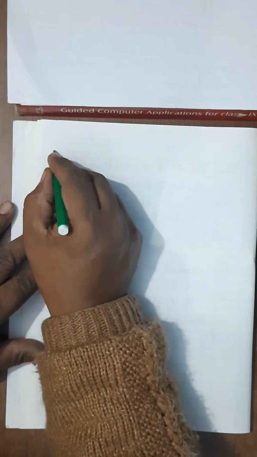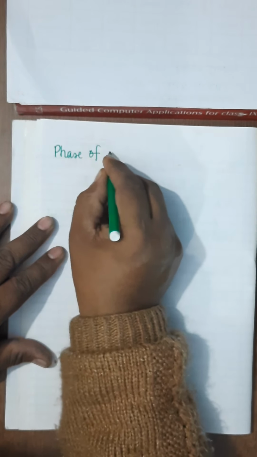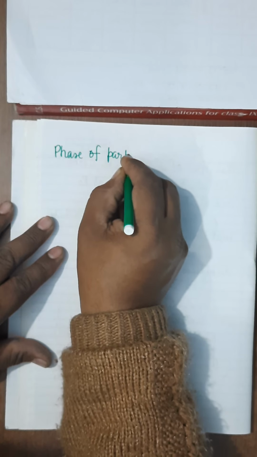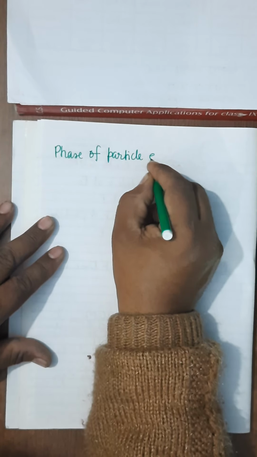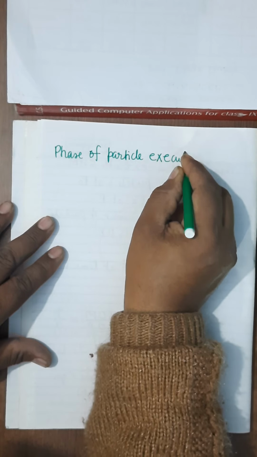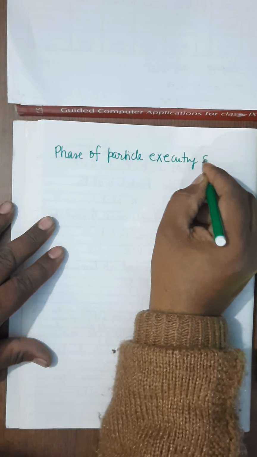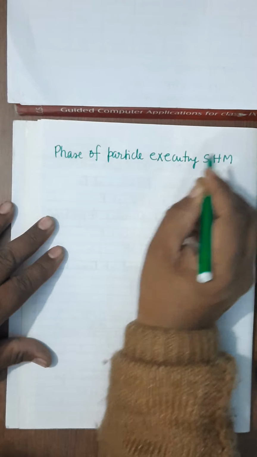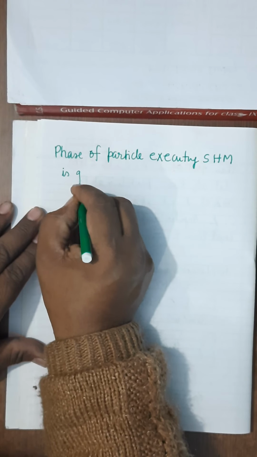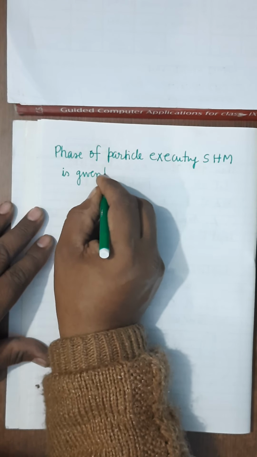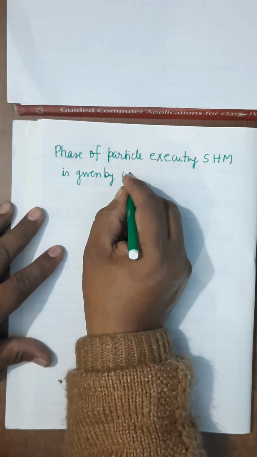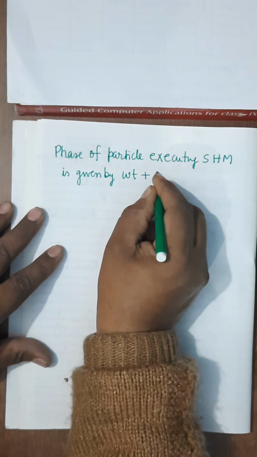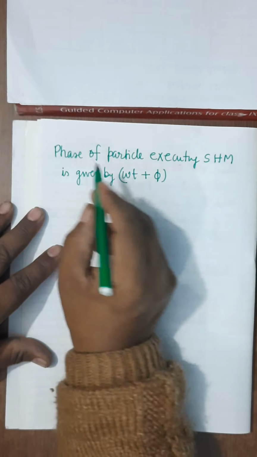So see here, you can see the phase of the particle executing SHM is given by omega t plus phi. Now what is the meaning of phase?